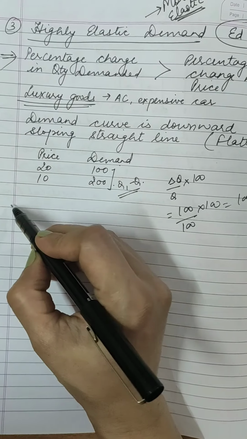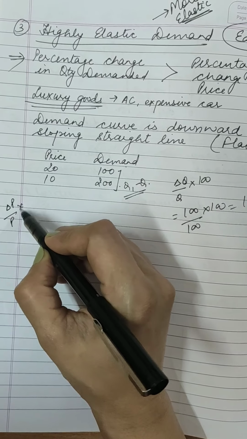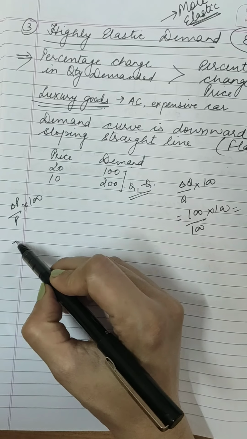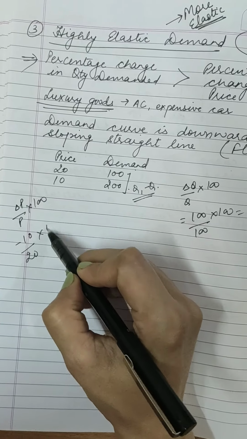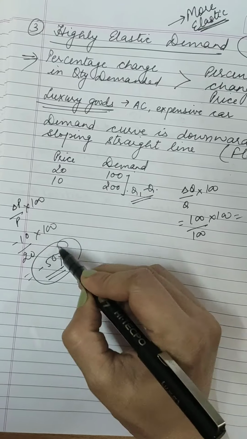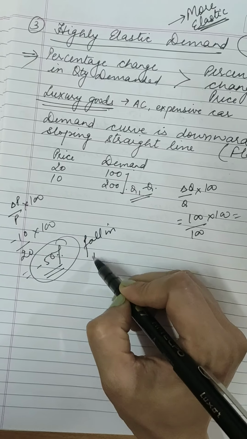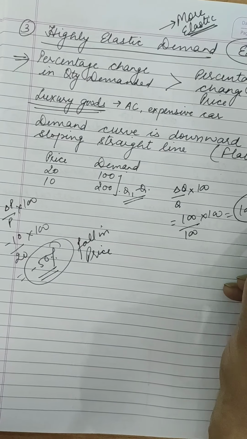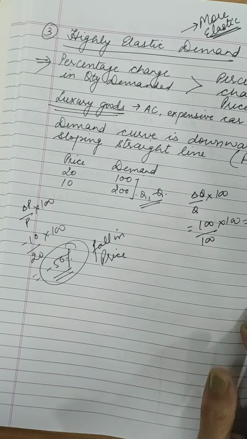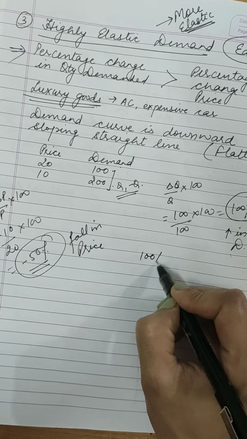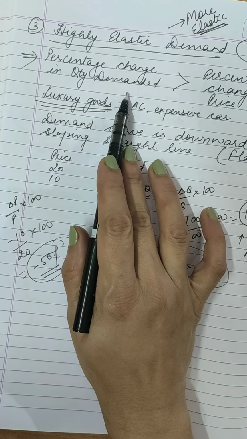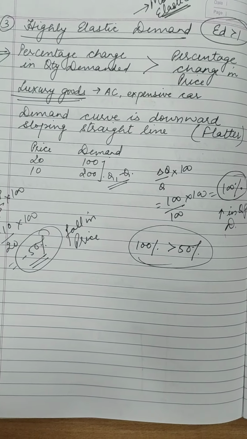Now let us consider the change in price also, percentage change in price. This is the formula. Percentage change in price is 10 minus 20. It will be minus 10 upon 20 into 100. It will be minus 50%. It means there is 50% fall in the price, and due to that there is 100% increase in quantity demanded. So here you can compare 100% is greater than 50%. So that's why percentage change in quantity demanded is more than percentage change in the price.